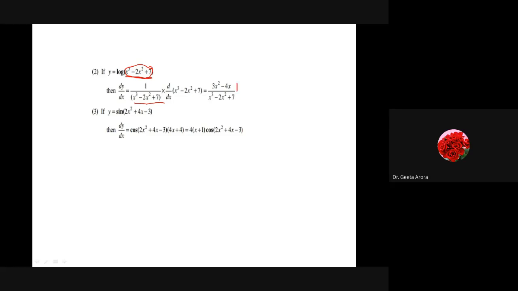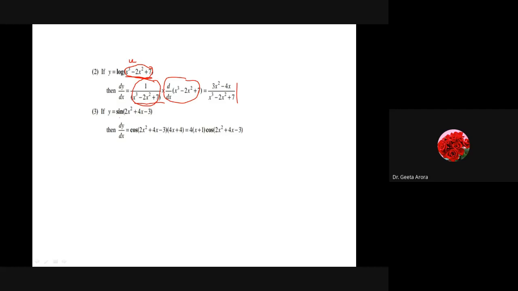So this is the whole value, and the same thing you can do by taking this as u, and finding dy by dx as dy by du into du by dx. So it is actually the same thing. This is dy by du and this is du by dx. But when we have practiced enough, you know the rule as such that the whole thing need not be written out, and it is to be done directly.